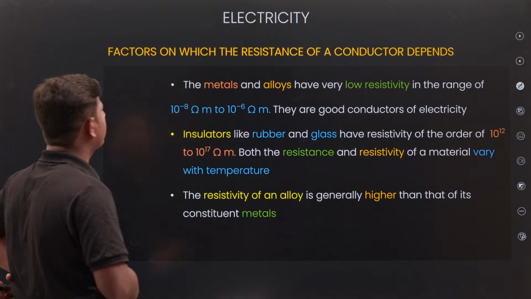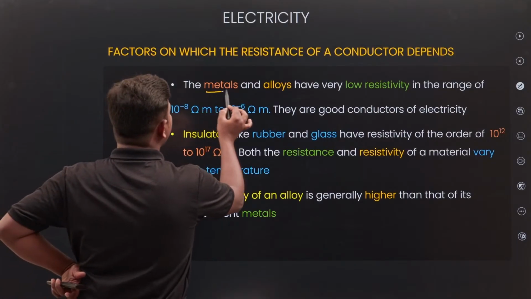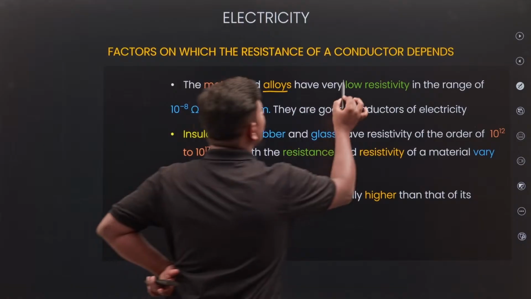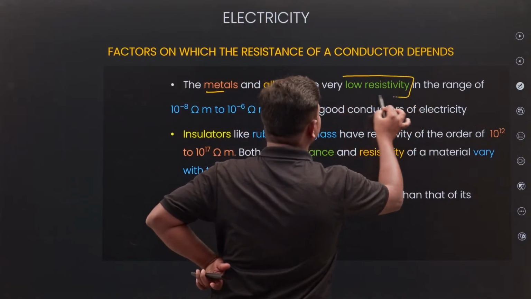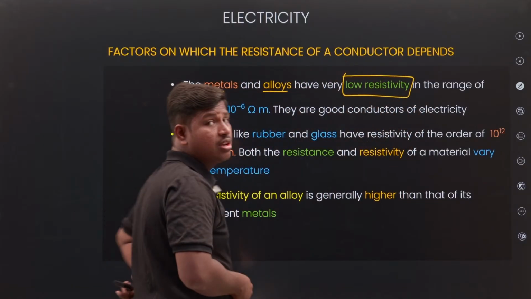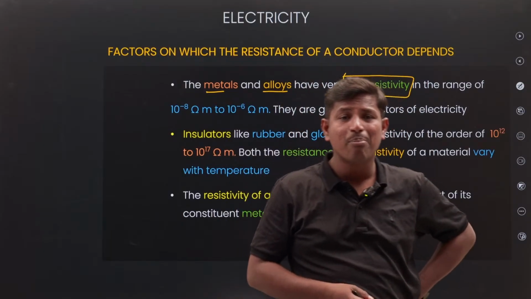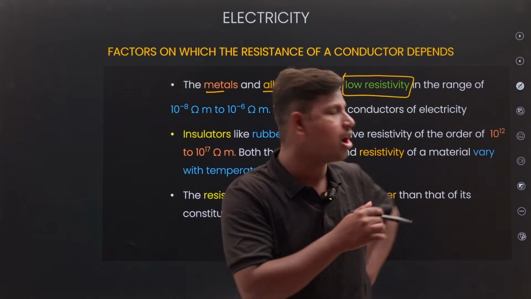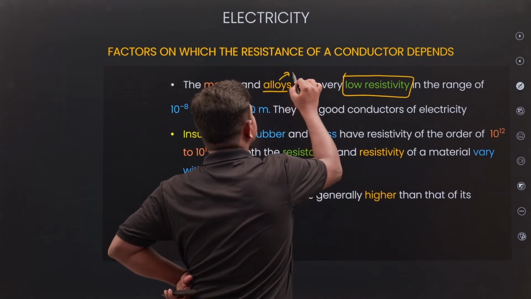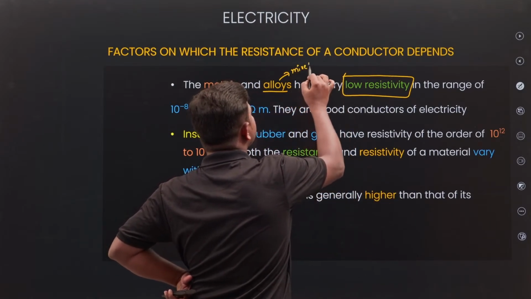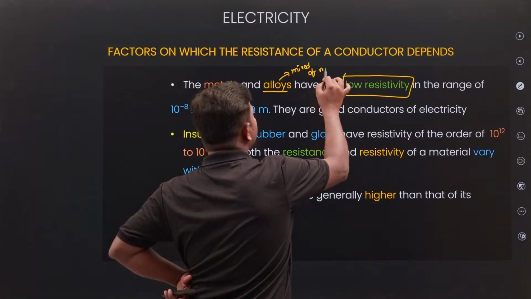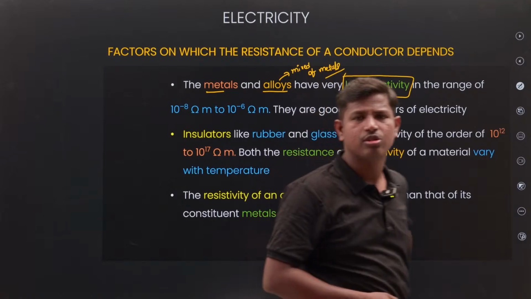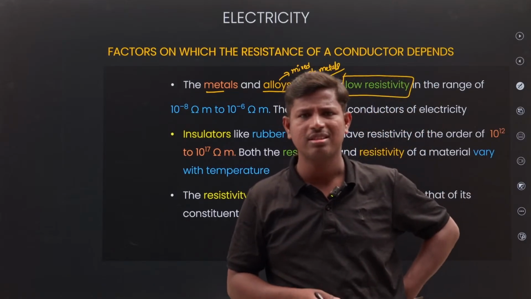Now look at that. Metals and alloys have low resistivity. Which are having low resistivity? Metals as well as alloys. Alloys are nothing but a mixture of metals. A mixture of metals or a mixture of materials is known as an alloy.